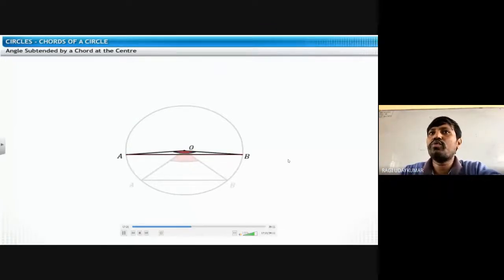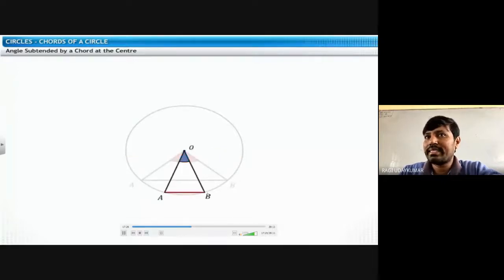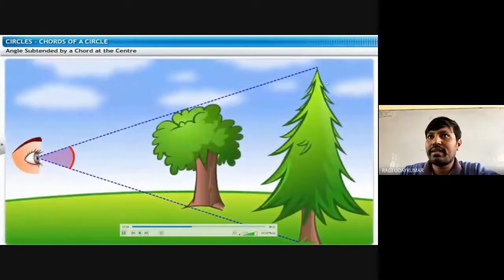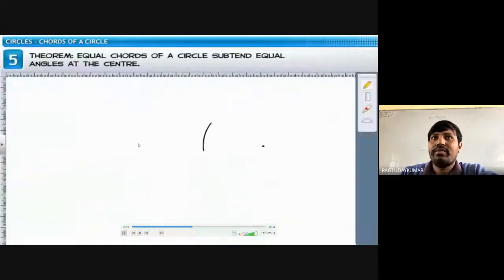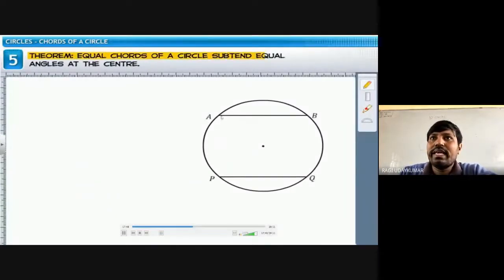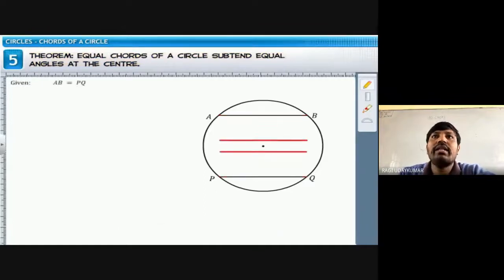AB, suppose it is moved here, so that means if chord length is less, angle is less. Chord length is more, angle is more at the center. So what you can observe here, the same thing here also. The tree length is more, then the angle is more. Tree length is less, then the angle will be less. So what you can say, equal chords of the circle subtend equal angle at the center. ये suppose equal है, तो angle भी equal होगा at center पे. AOB angle, POQ angle are also equal.